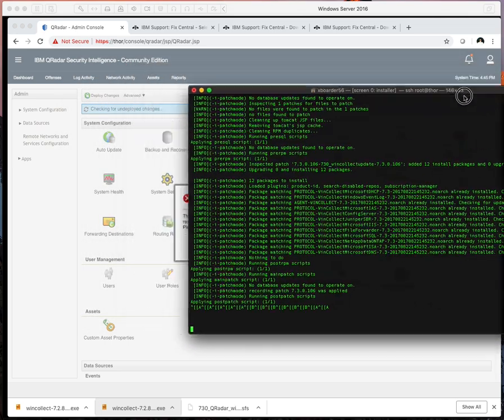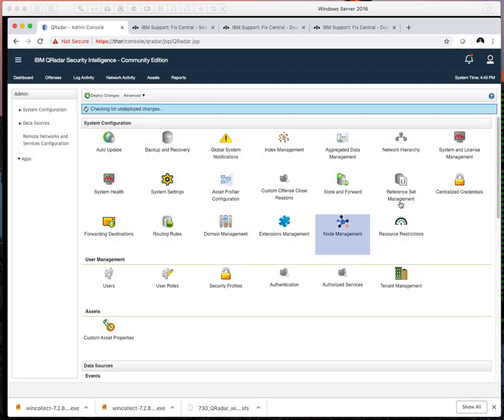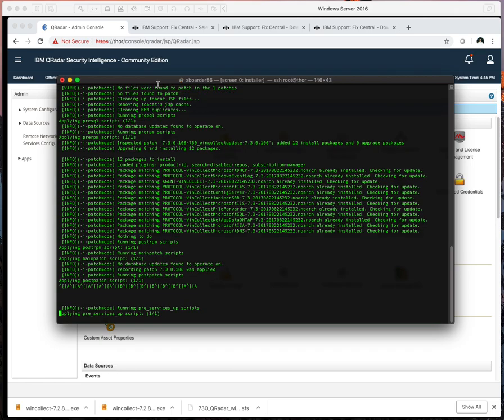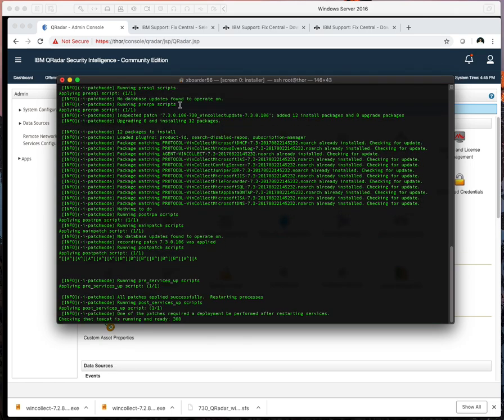Yeah, it's doing like a full deploy. Interesting. Never ran into that before. Maybe because I did capital N. It's just waiting for it to finish the deploy.